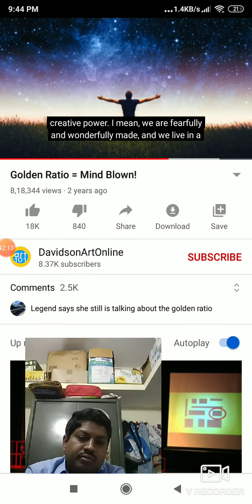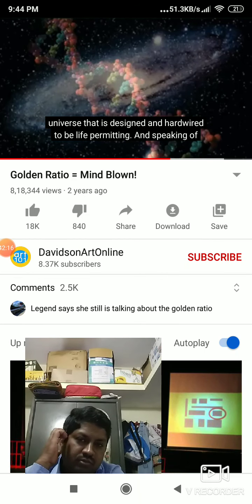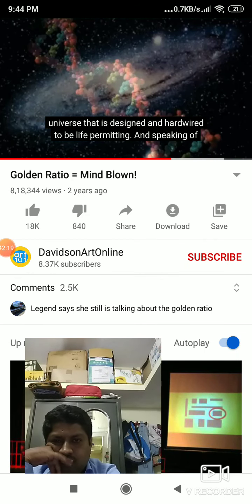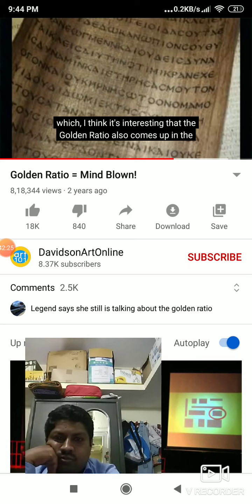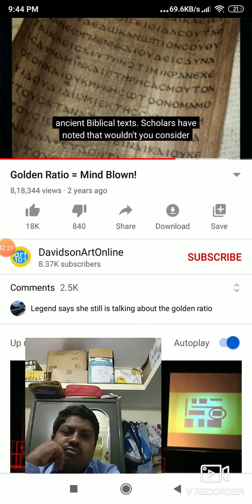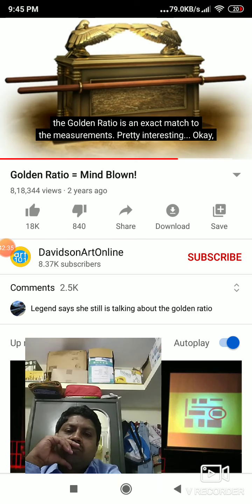I mean, we are fearfully and wonderfully made, and we live in a universe that is designed and hardwired to be life permitting. I mean, speaking of which, I think it's interesting that the golden ratio also comes up in the ancient biblical text. Scholars have noted that when you consider design measurements of things like Noah's Ark and the Ark of the Covenant, the golden ratio is an exact match to the measurements.